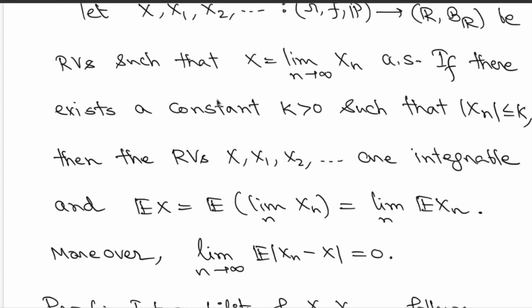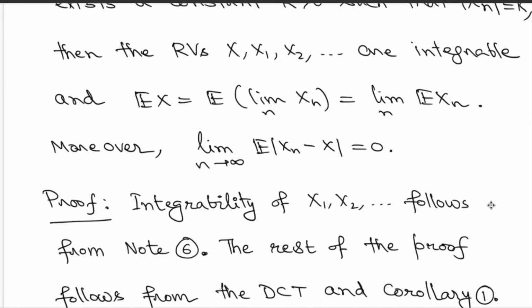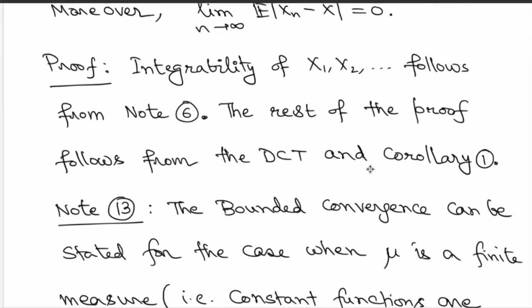But then if you are interested in only integrations or expectations, as in this case, the expected value of X will be matching with the expected value of the limit of Xn's. That is fine because the equality holds almost surely for X and the limit of Xn's. So the expectations are matching. But then by the dominated convergence theorem, you are allowed to exchange the order of integrations and limits. So expectations can be exchanged with limits in this situation. And finally, by the corollary, you get that the expectation of the modulus of the difference will converge to 0. That's by the corollary.